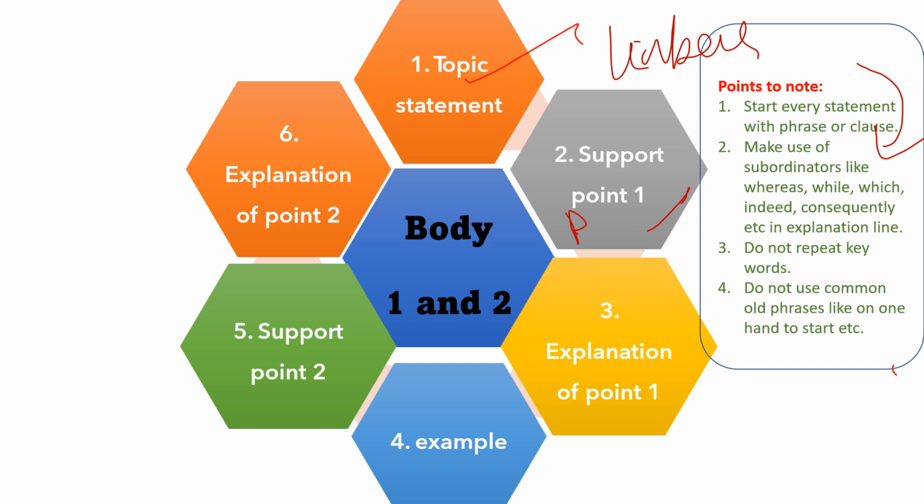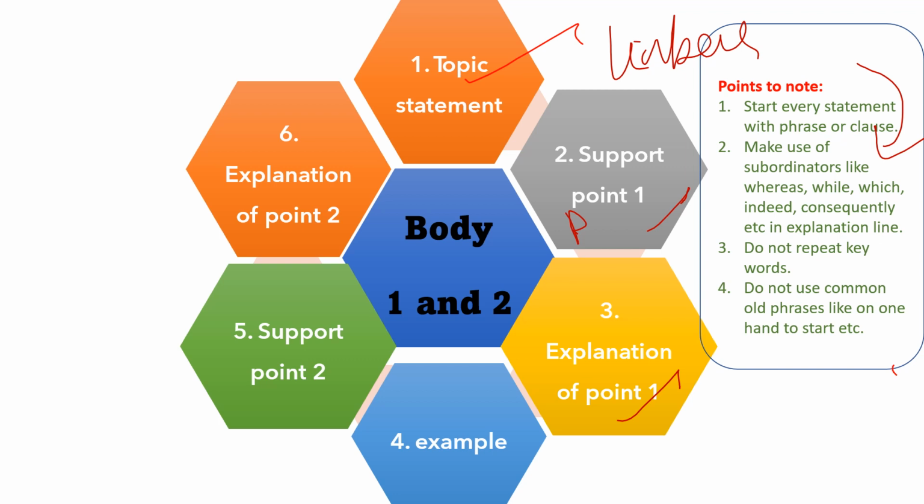sentences. So start your support point with a phrase or a clause and say why you think people should have pets. Then explain further. Now when you say that the most prominent reason to have a domesticated animal is to have sympathy or to have a friend, then you need to explain how this is good. Then again you need to use some phrase and start to explain it further.